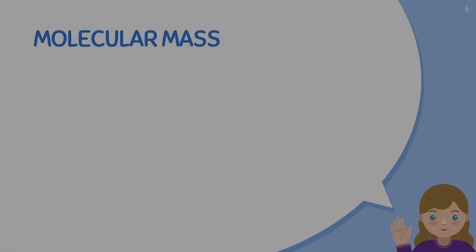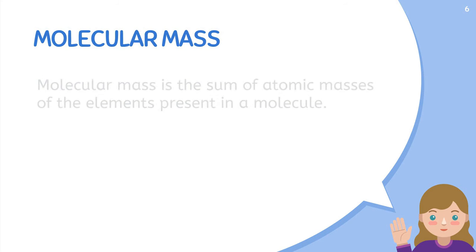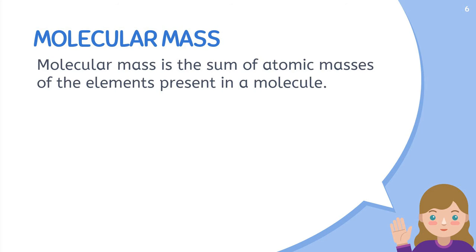And the next topic we are having is molecular mass. The molecular mass is the sum of atomic masses of the elements present in a molecule. That means the atomic masses join together to give us the molecular mass. For example, in a water molecule we have 2 atoms of hydrogen and 1 atom of oxygen.